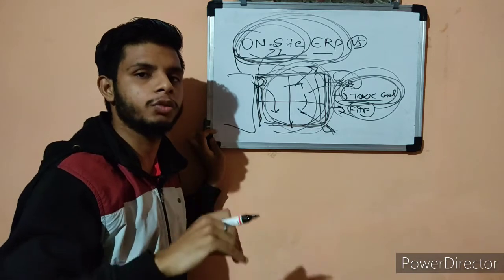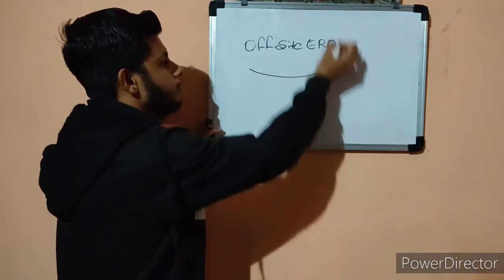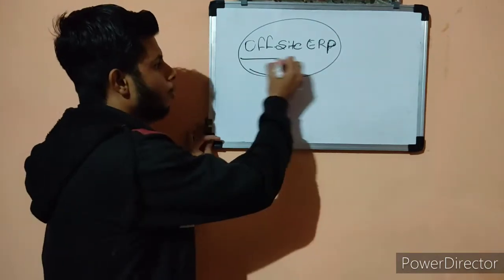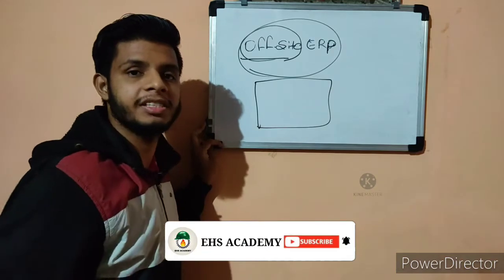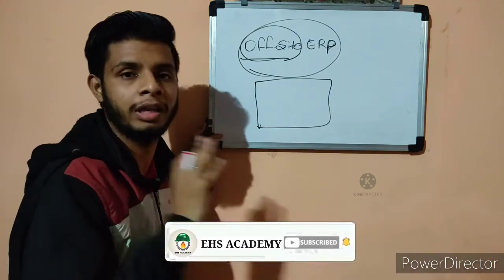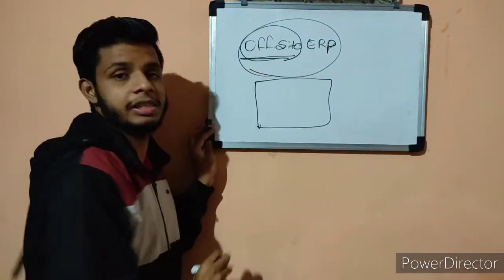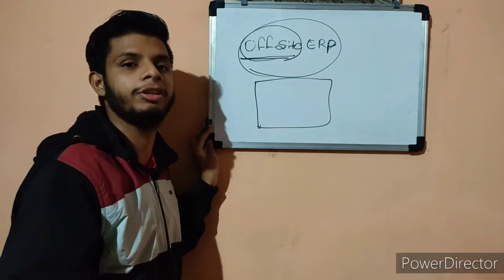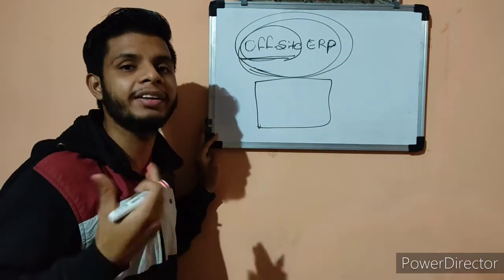Now we will discuss the meaning of off-site ERP. Off-site means any emergency which is unconfined. It is not limited to your organization only; it will affect others also. That is called an off-site emergency, and the plan which is prepared and used to control and manage this emergency is called the off-site ERP.